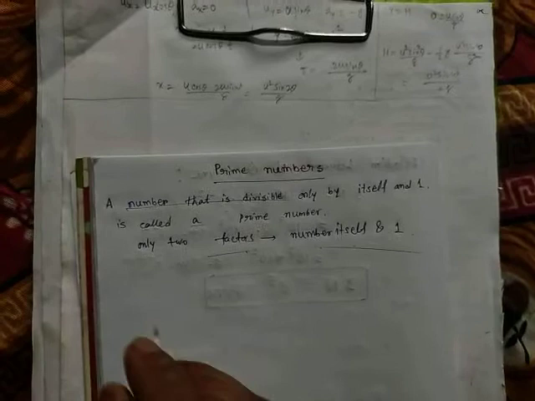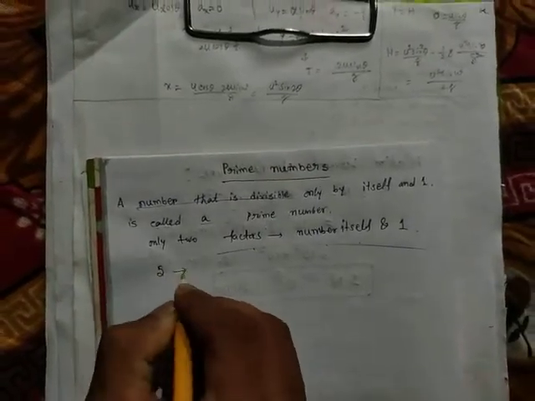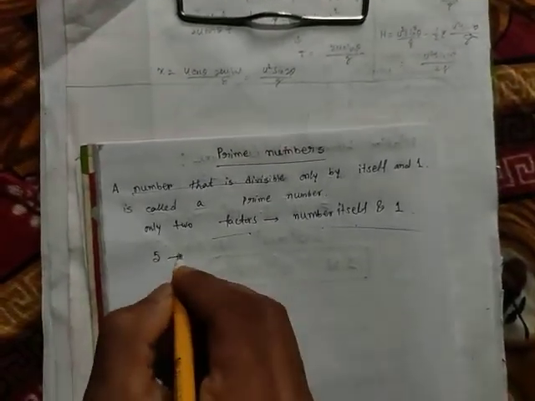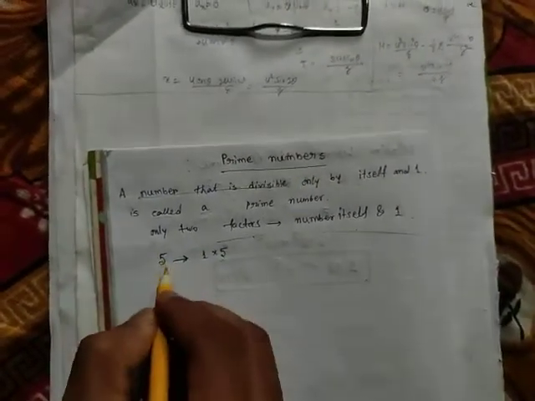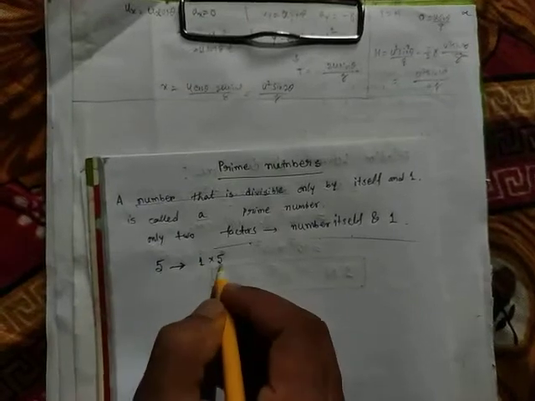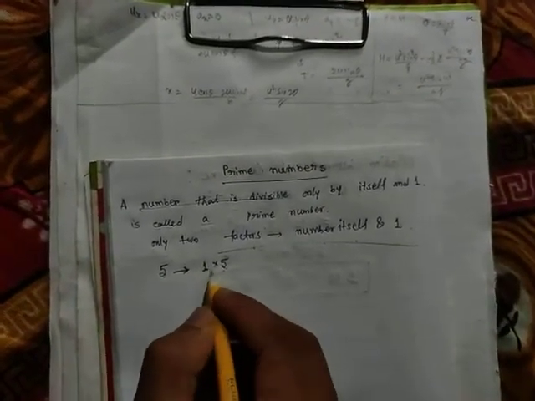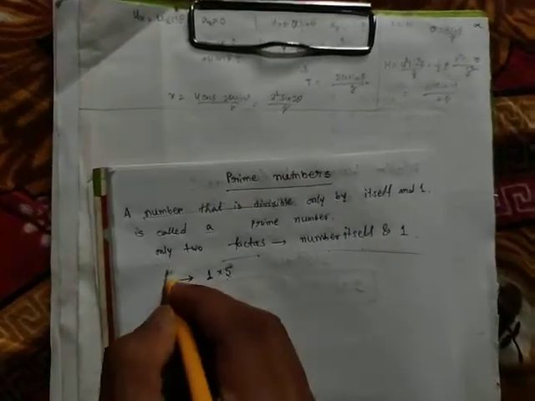For example, suppose a number 5. How can we represent 5? 5 is equal to 1 into 5. So we can divide 5 by 1 and 5. There are only two factors of 5, 1 and 5. So this is a prime number.